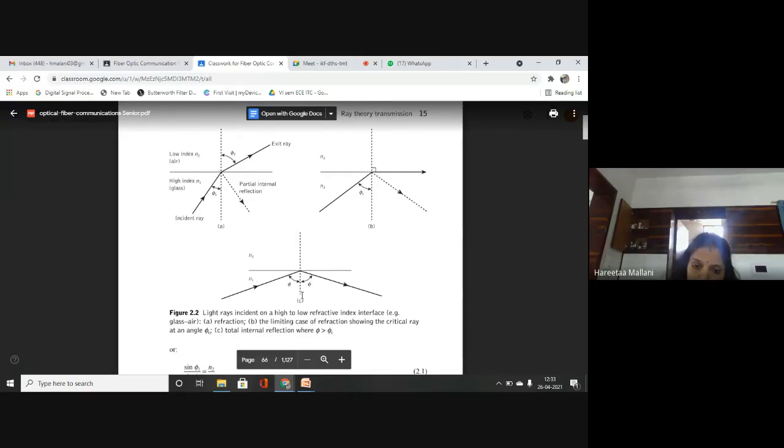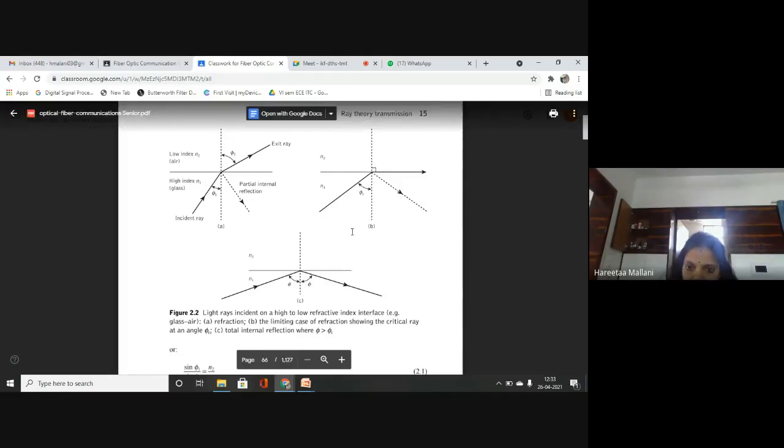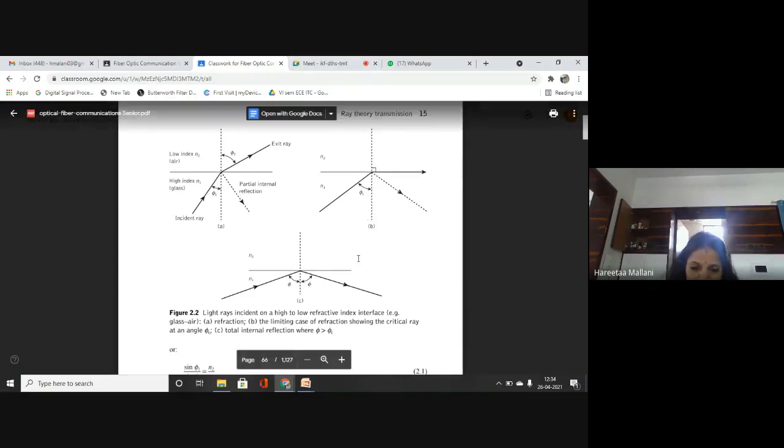Figure C shows you that total internal reflection happens when my angle of incidence is greater than the critical angle. B was my limiting case, which is showing the critical ray and angle phi C. Below this critical angle, you get partial internal reflection. Okay, phi greater than phi C. This is very important. For phi greater than phi C, I will get total internal reflection, which is my topic which I want to study today. Okay. Any doubt? Anything you want to ask regarding this figure?